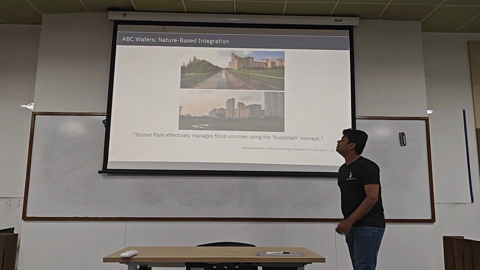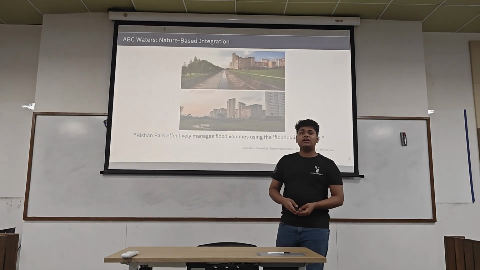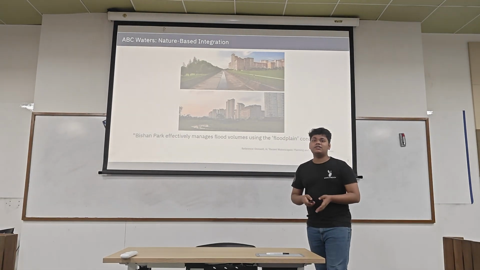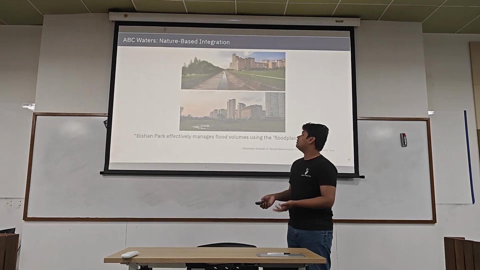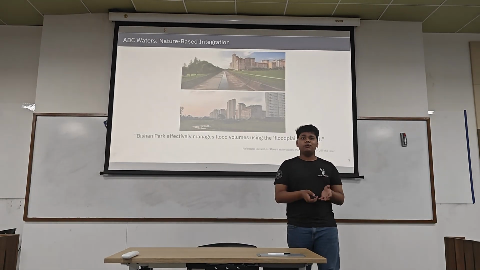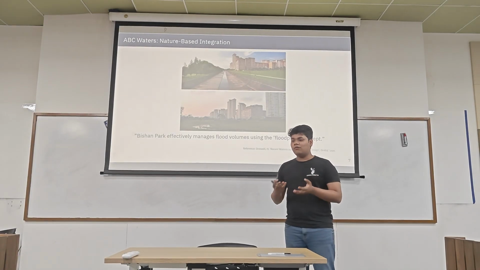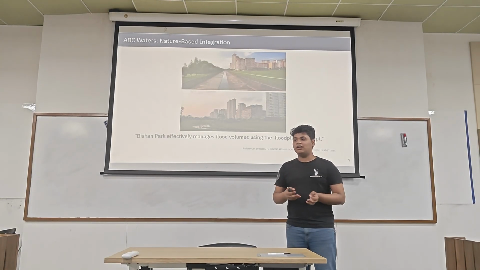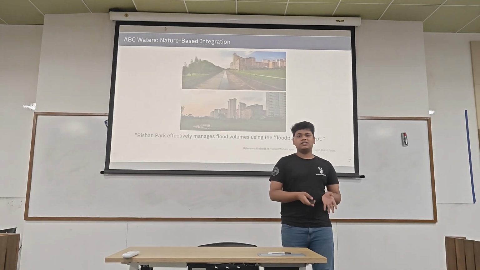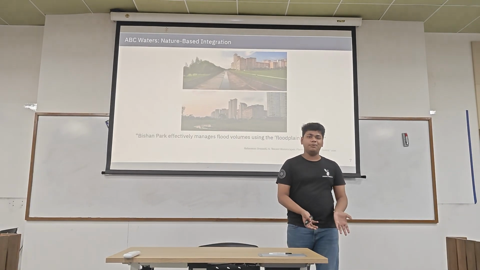And the last thing is an initiative by the Singapore government, ABC Waters, which stands for Active, Beautiful and Clean. It makes general urban water reservoirs or lakes into a recreational area, which is beautiful and does help in cleaning.